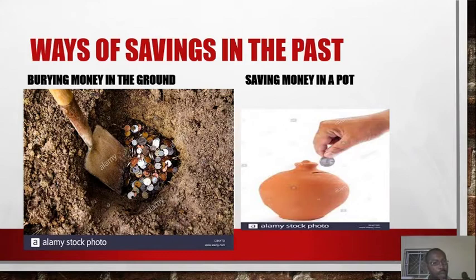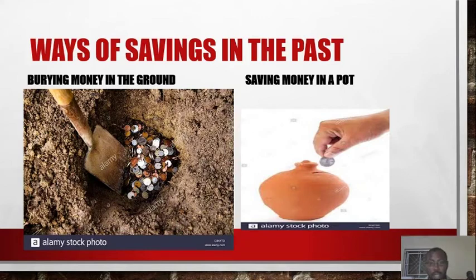Number one, burying money in the ground. You can see the person here. You can see the lots of coins he has. He dug a place and he poured them and he's now trying to bury them. So you can see that in the time past, they were saving money by burying it in the ground. They would get a sack, put the money in the sack, dig a particular spot in their farmland, and they would bury it and cover it.